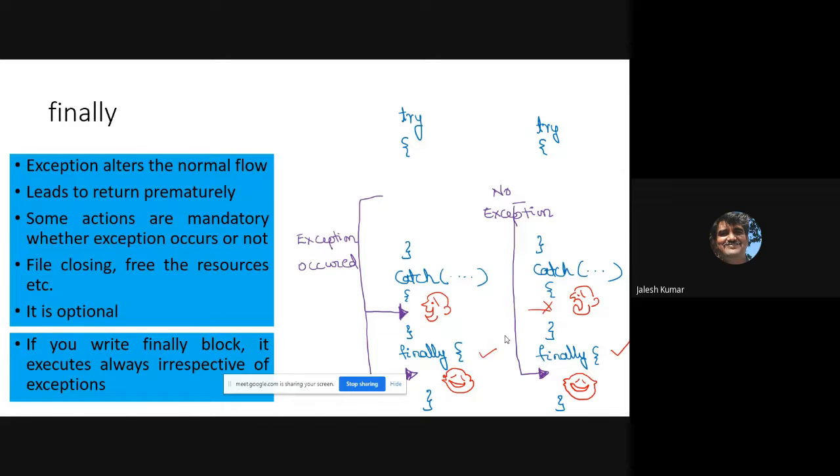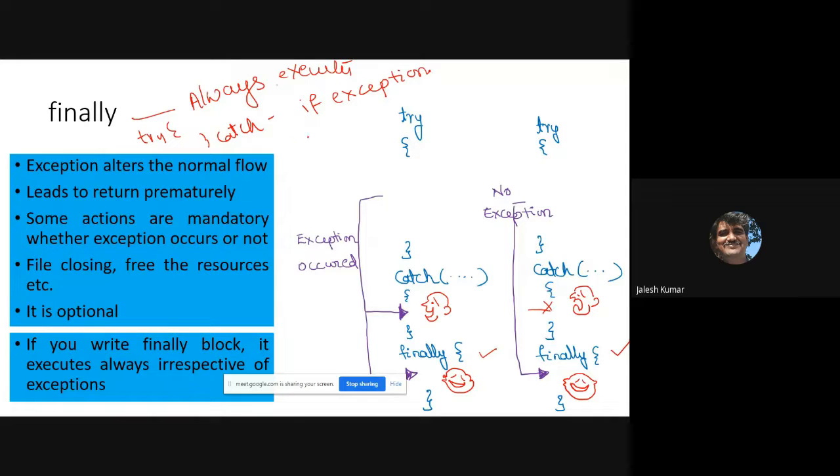Whether an exception comes or not, finally will be executed. So always remember, finally means always. It always executes. Try catch, on the other hand, executes the catch only if an exception comes. But finally means always. That's the difference.